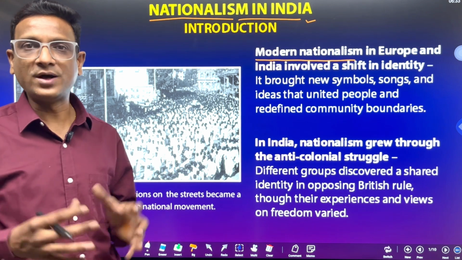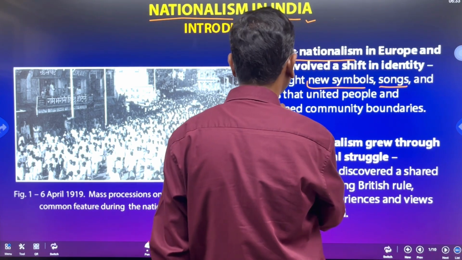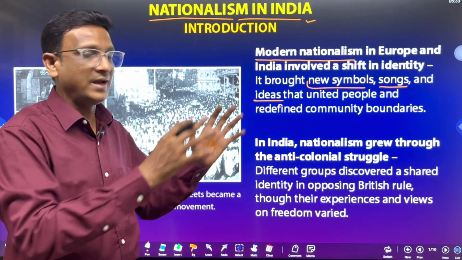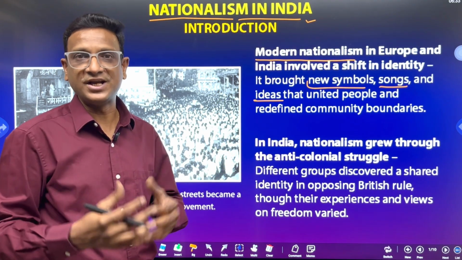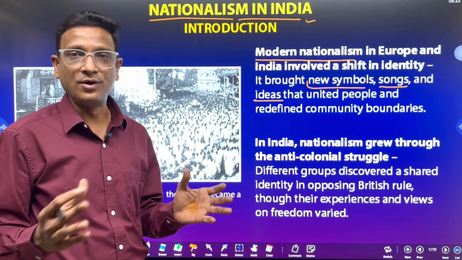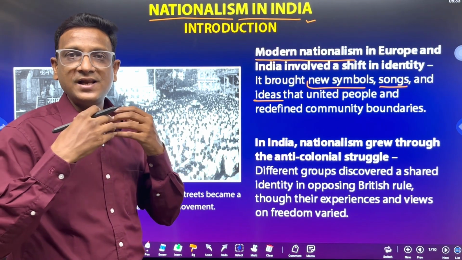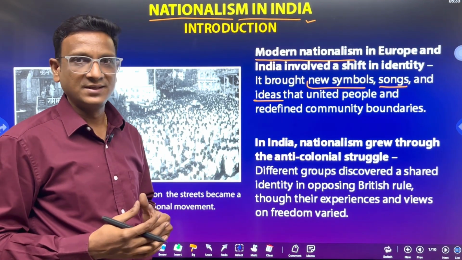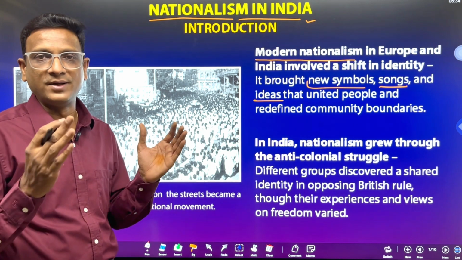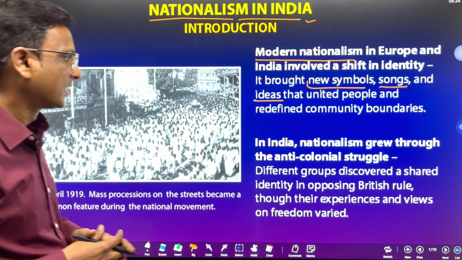How did this happen? What helped in this process? New symbols, new songs and new ideas united the people. People started framing symbols for the nation. The idea of the nation came: Bharat Mata, and national songs like Vande Mataram. So national identity was brought by symbols, songs and new ideas. People got the idea of a common nation for different people.